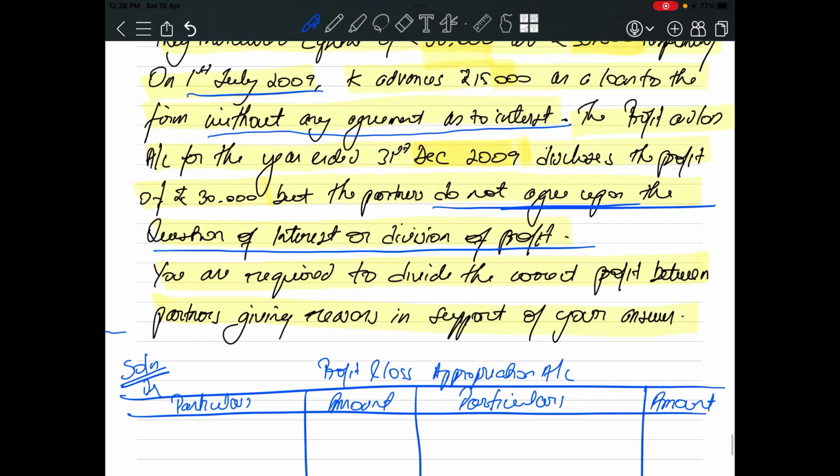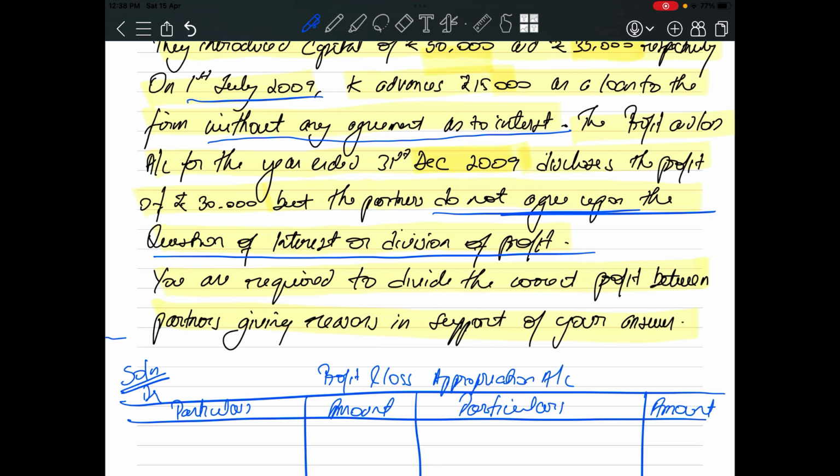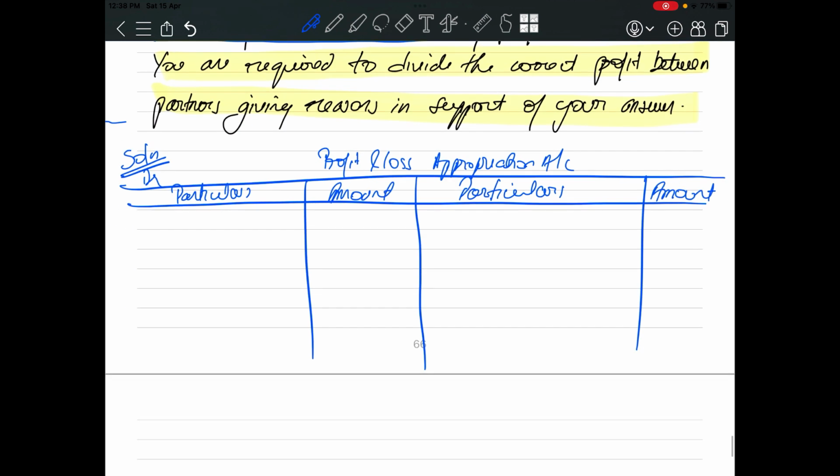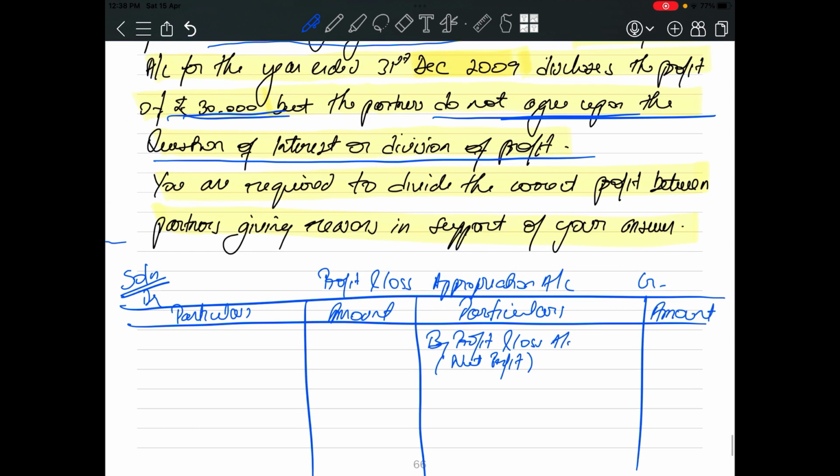Now see, the first item which we will have to provide is profit. Now profit will be transferred from P&L account by profit and loss account, because on this credit side all the profits related to the partnership firm will be written. So net profits.